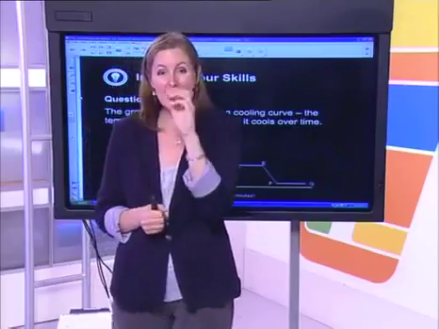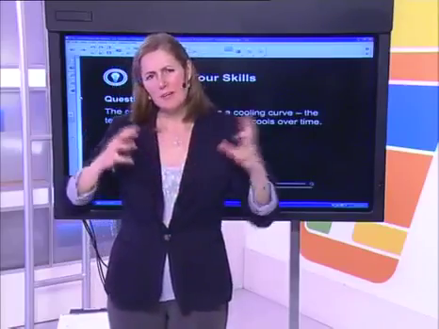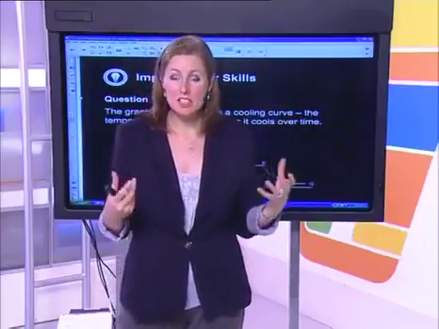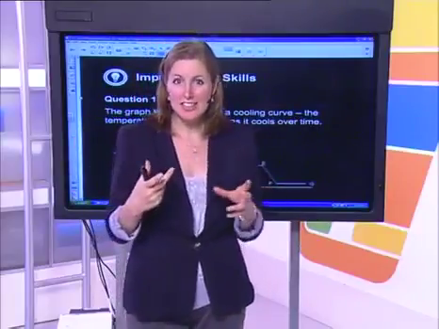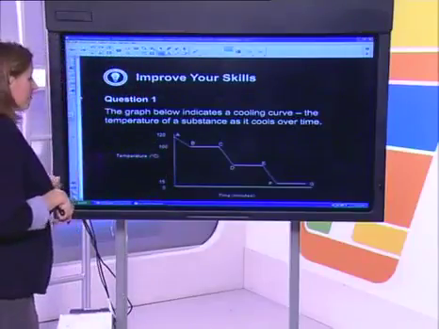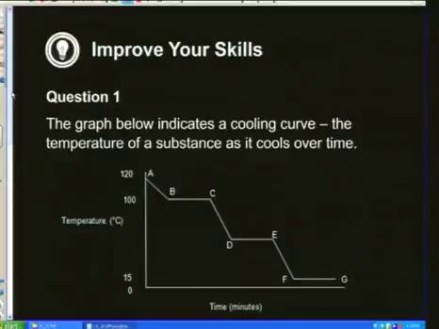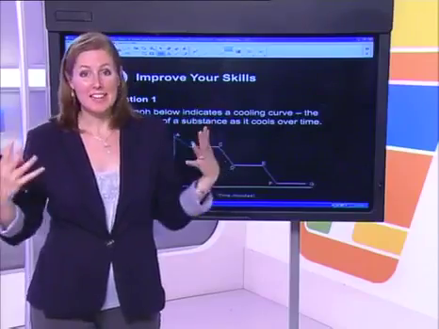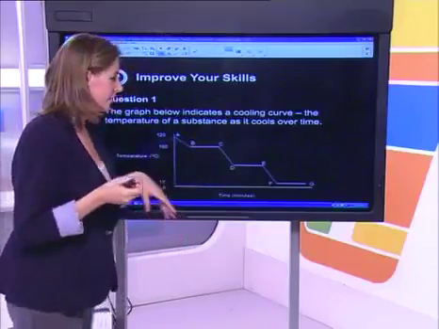So, Mindsetters, we've spoken about the kinetic molecular theory. Now I want us to start challenging ourselves with some interesting questions. So, a graph below. You have to be able to interpret graphs. Graphs are so important to science because, remember, maths is the language in which we often communicate.